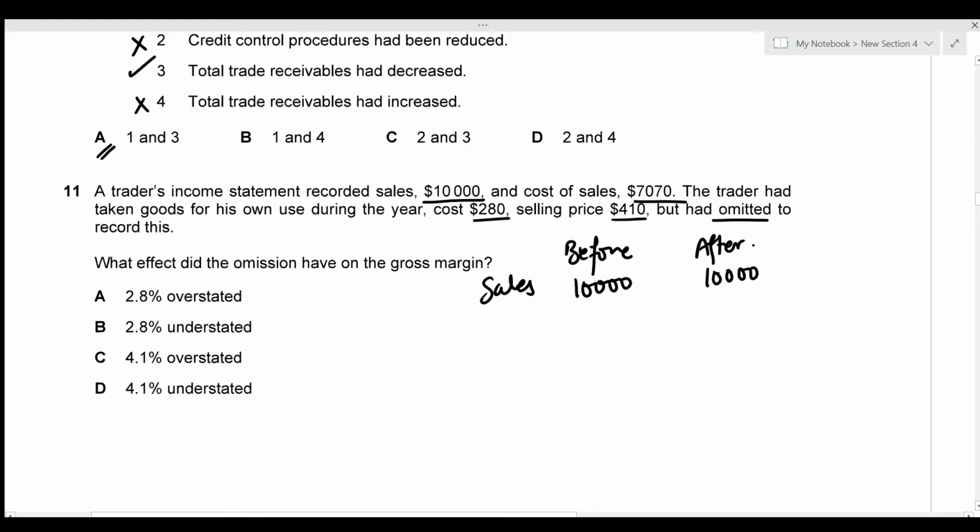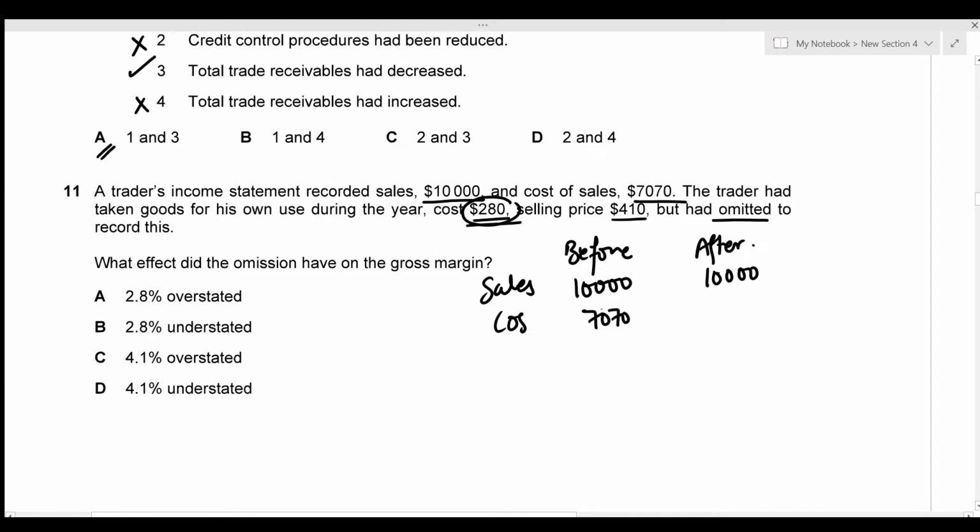Secondly, we have the cost of sales. Before the omission, the cost of sales is going to remain 7,070. But if we record this error, we also need to include the drawing that the owner took, which had a cost of 280, which means that the inventory of 280 should be deducted.